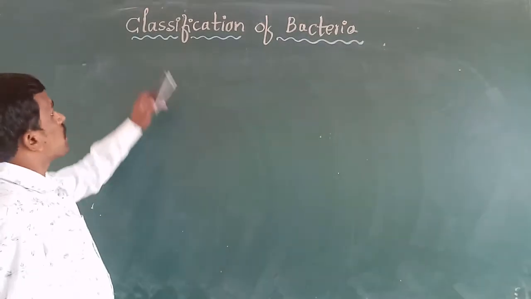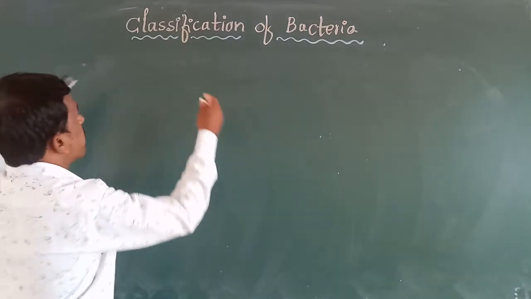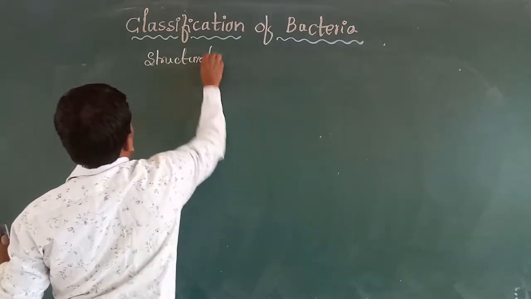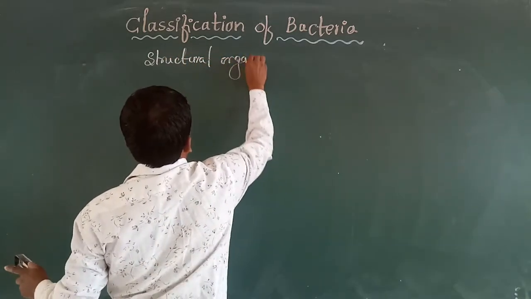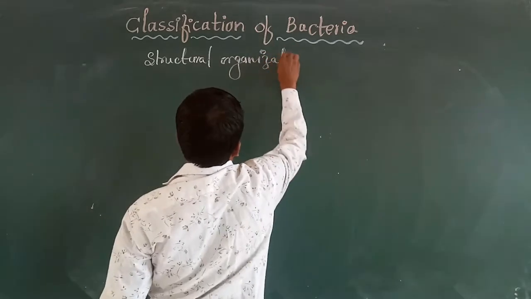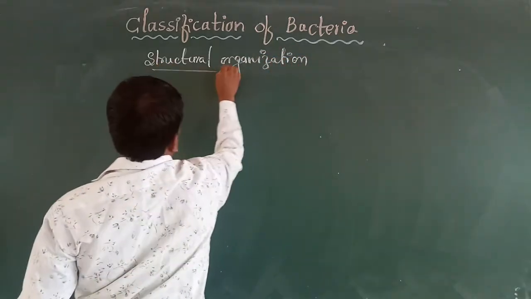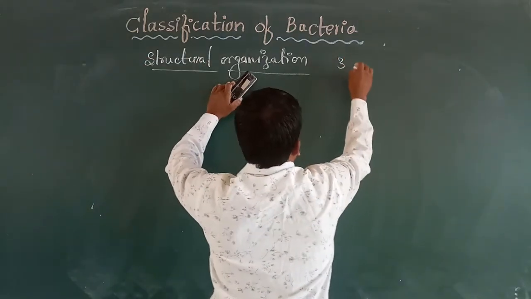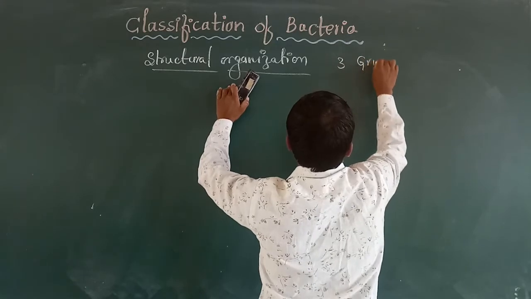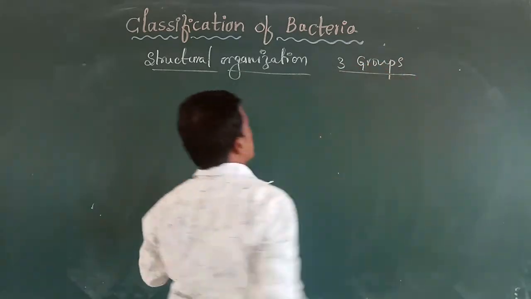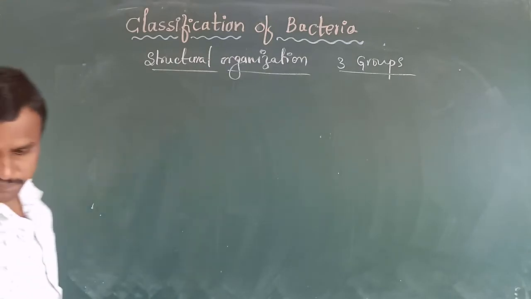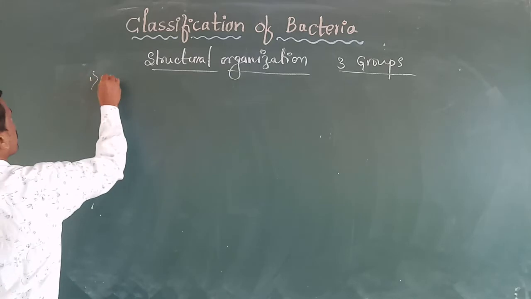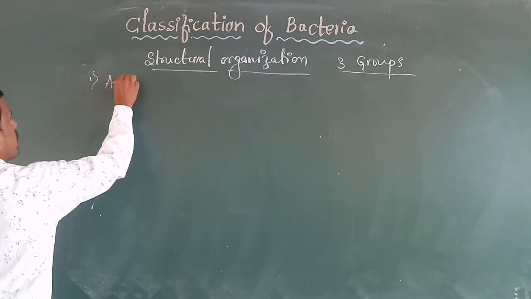Next, classification of bacteria based on structural organization. Based on structural organization, bacteria can be classified into 3 groups. One is the archaea bacteria.